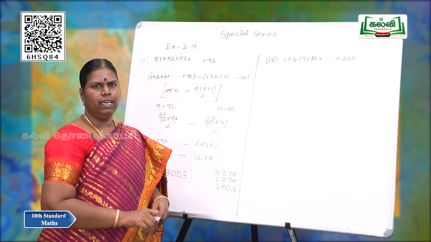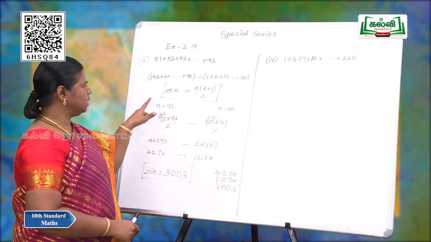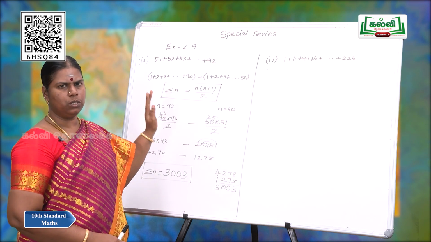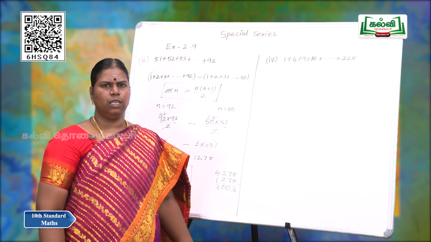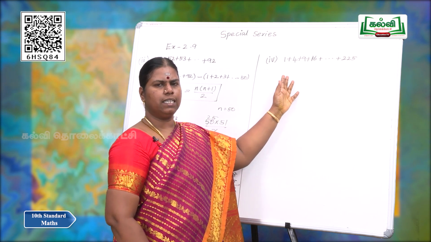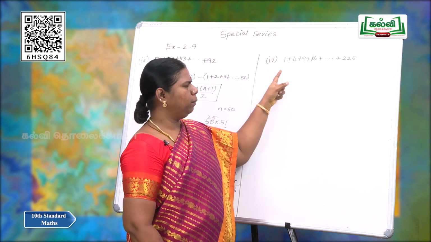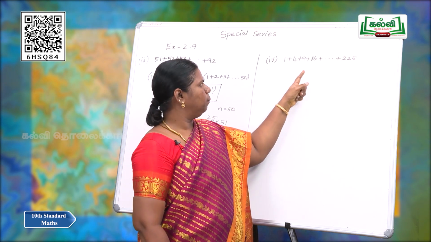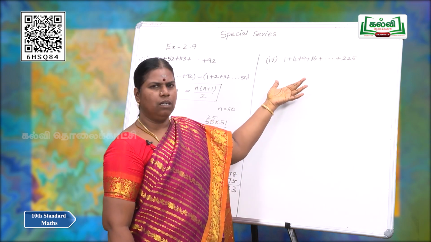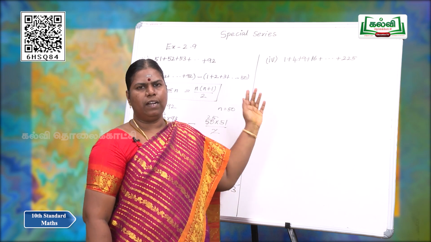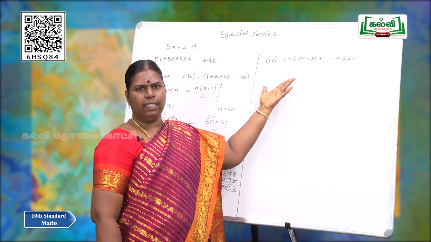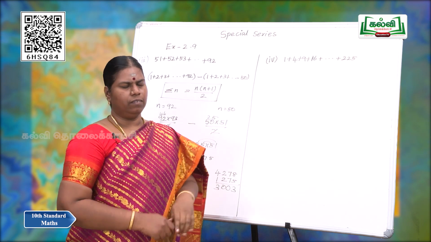The sum of the n natural numbers is summation n is equal to n into n plus 1 by 2. Let's move on to the fourth subdivision. In the fourth subdivision, we have 1 plus 4 plus 9 plus 16 and so on up to 225. It is not in the form of natural numbers. So, we have to make them as what we have.